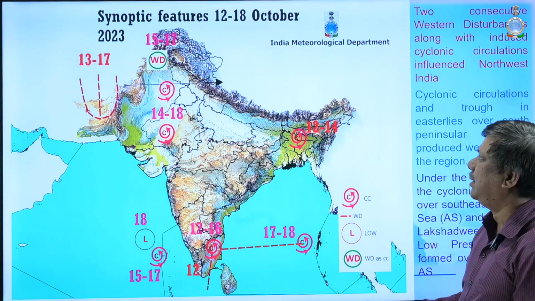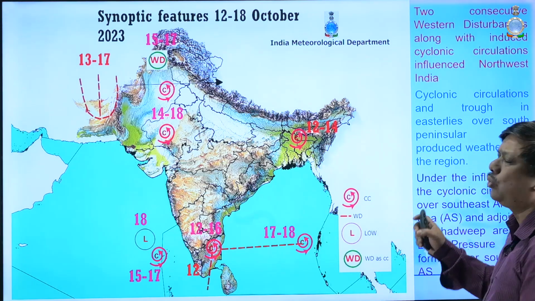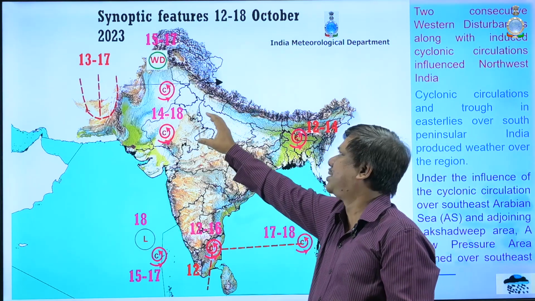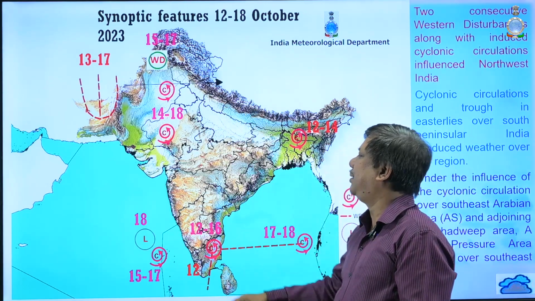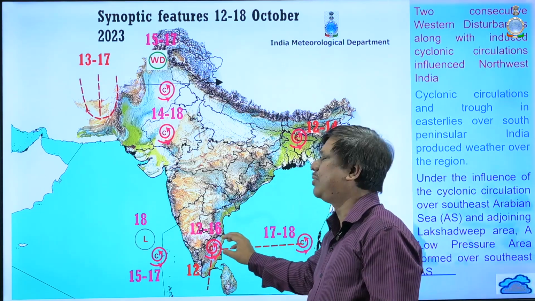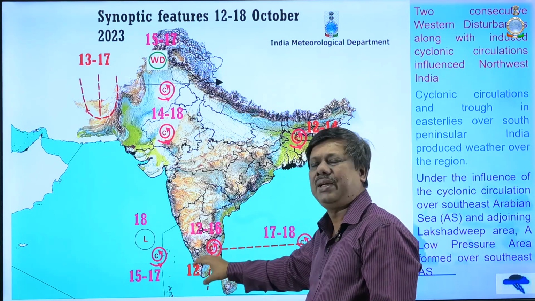In the past week, if we see the synoptic weather features, there were two consecutive western disturbances which affected the northwest part of our country, and then there was a cyclonic circulation as well as a trough in the easterlies which affected peninsular India.